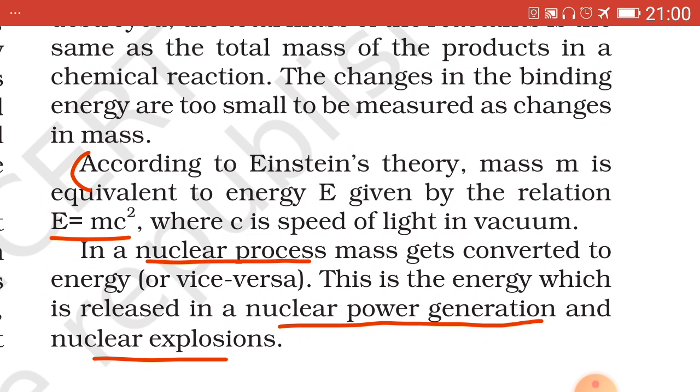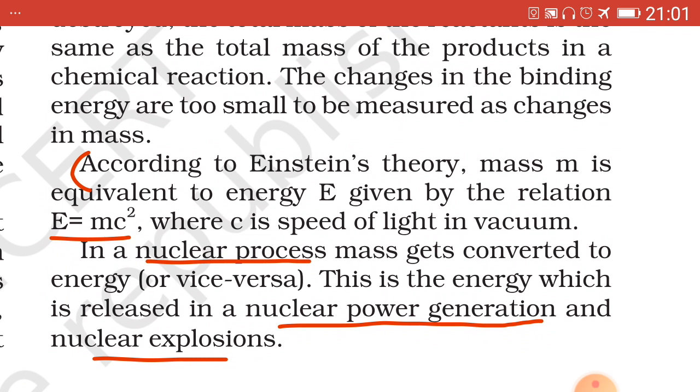According to Einstein's theory, mass m is equivalent to energy E, capital E, given by relation capital E equal to mc square, small letters, where c is speed of light in vacuum.